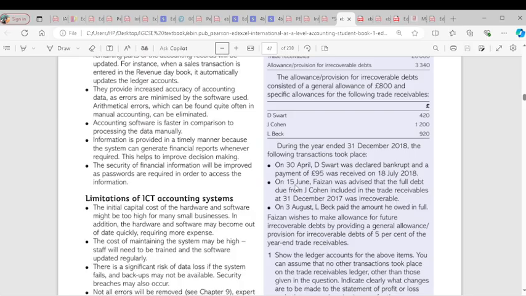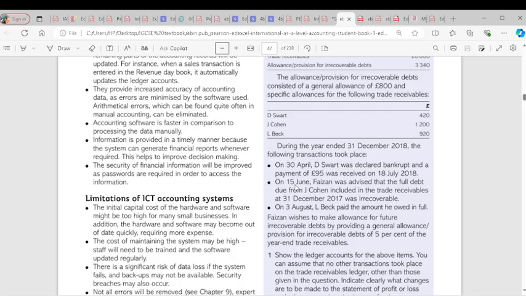Now, according to the additional information, 5% of the year-end trade receivables will be the provision for irrecoverable debt. So our new allowance made is 5% of 18,380, which is 919. Now we have to open the allowance for irrecoverable debt account. In the statement of profit or loss, we have 919. That is the new allowance made, the new expense.